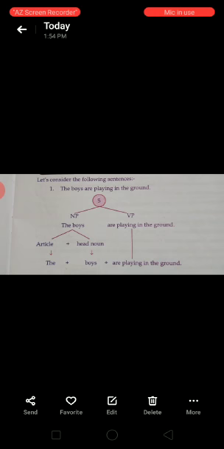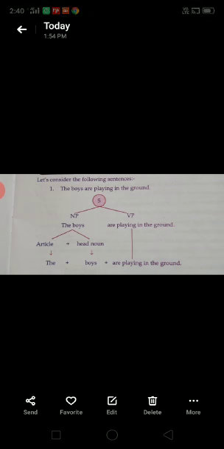The boys, that is the noun phrase element. The is an article. What are the articles? We have three articles: a, an, and the. Here, the is the article and boys is the head noun or head word.